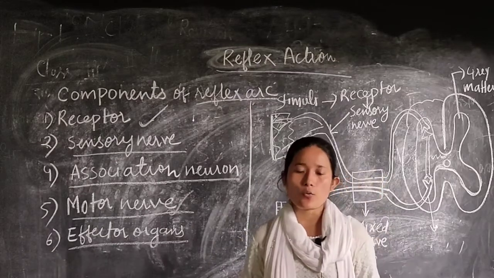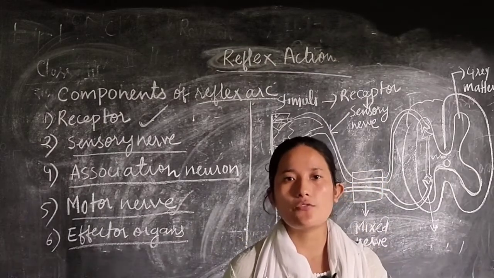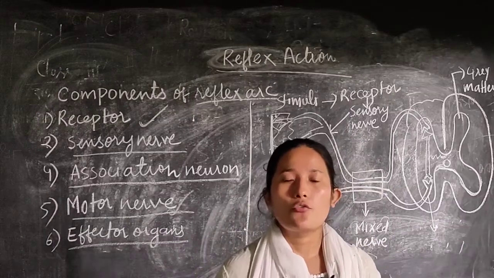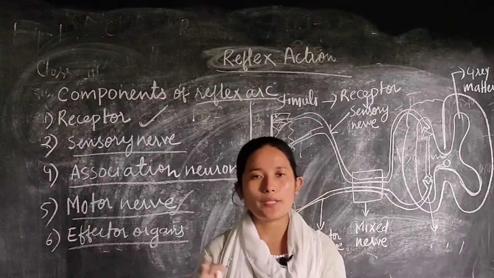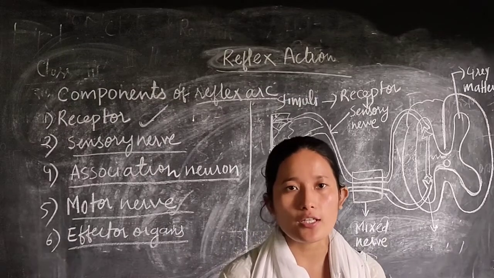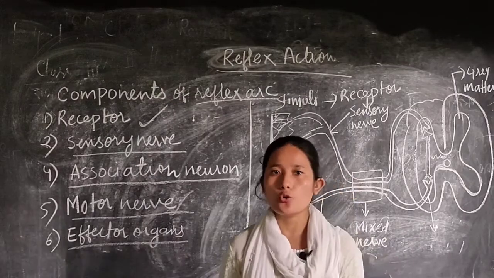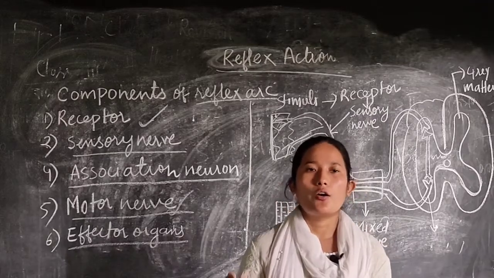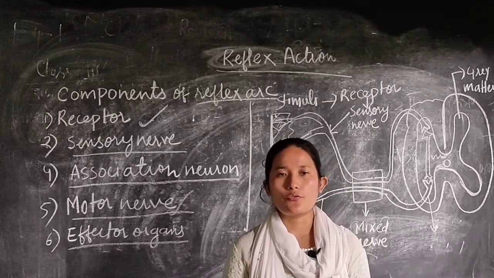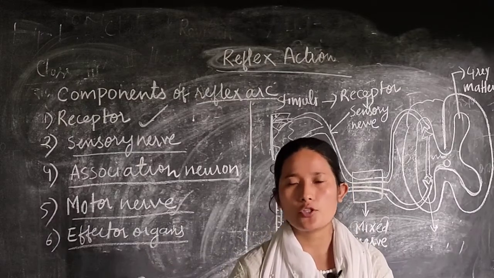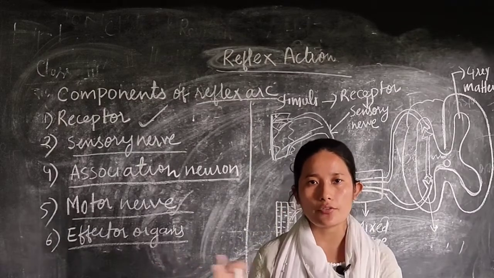Second one, the conditioned reflex. Conditioned reflex means you gain this particular reflex with experience. Let us take the example of pani puri. If you say pani puri or puchka to an infant, will he be salivating? No, because he does not know how it tastes. But after a period of time, once you have eaten it, you know that food is very tasty and you love eating it, right?